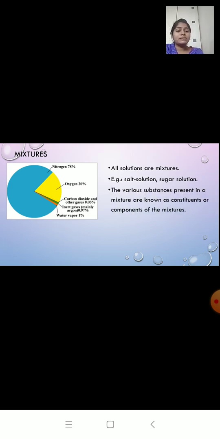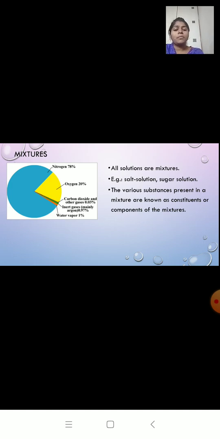All solutions are mixtures: salt solution, sugar solution, sea water. The various substances present in a mixture are known as constituents or components of the mixture. Just now I told you what components are. Now I have a salt solution. It is made up of salt and water, so the various components are salt and water.